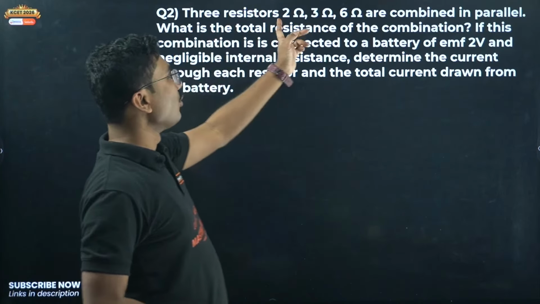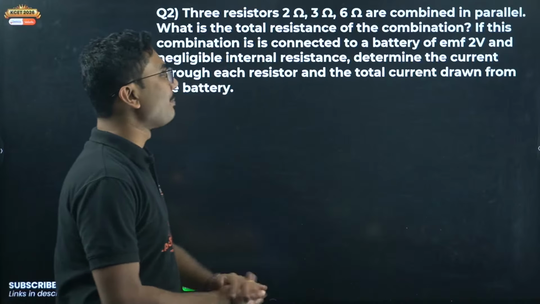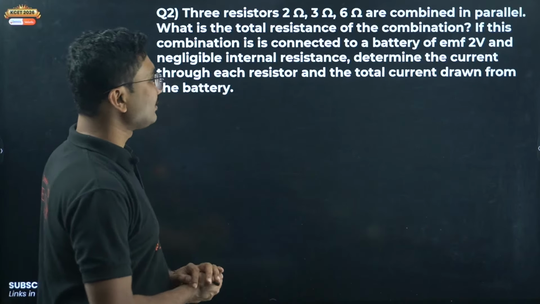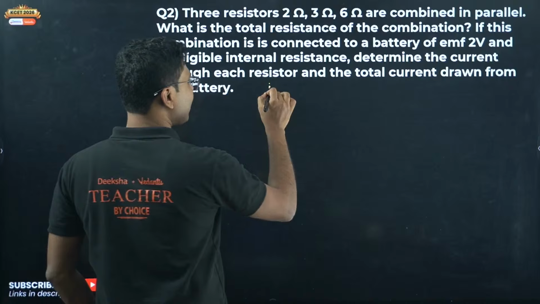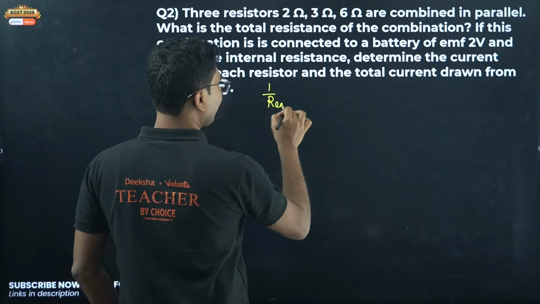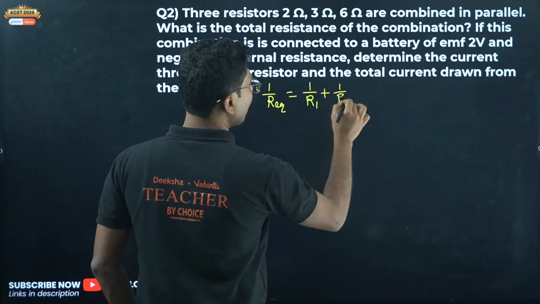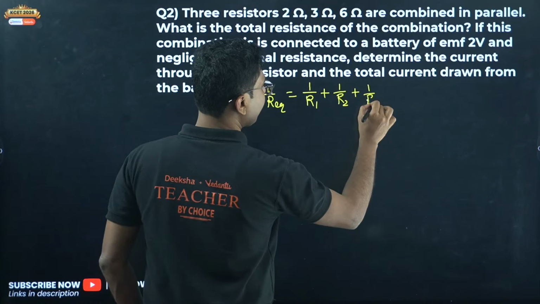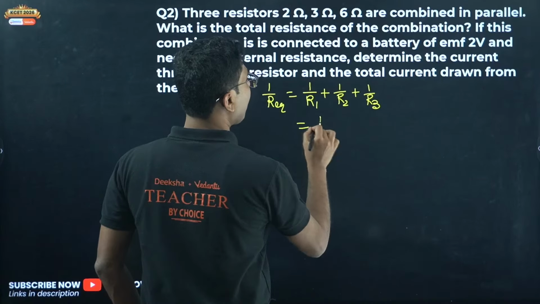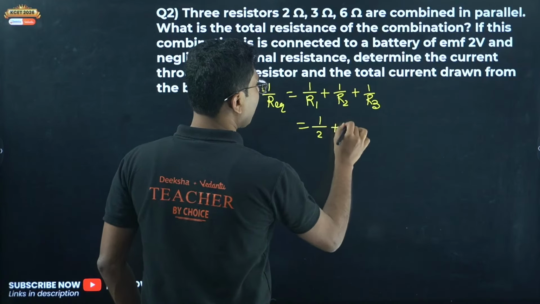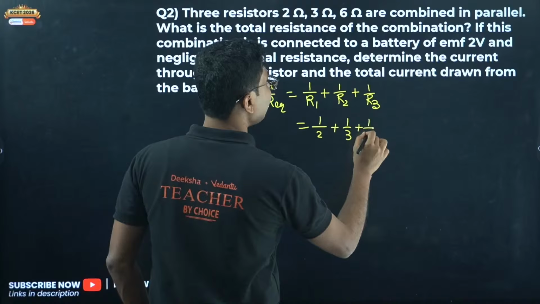3 resistors, 2 ohm, 3 ohm, 6 ohm are combined in parallel. What is the total resistance of the combination? Parallel combination of resistance: 1 by R equivalent equals 1 by R1 plus 1 by R2 plus 1 by R3. So that will be 1 by 2 plus 1 by 3 plus 1 by 6.